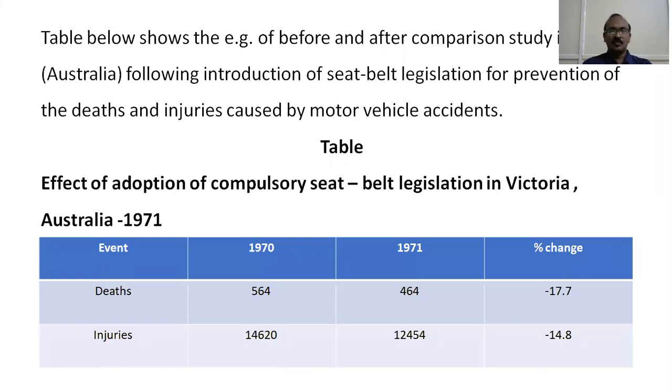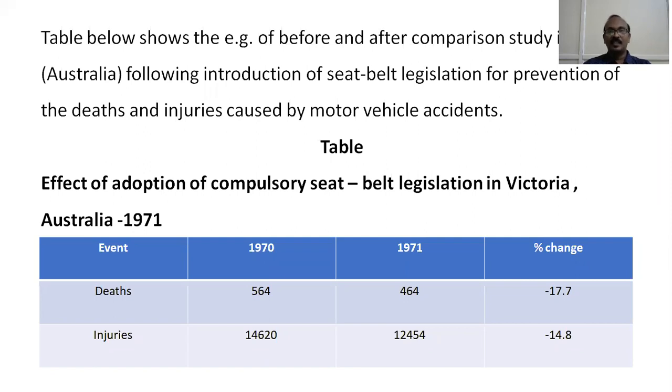Seat belt legislation was applied in the province of Victoria in Australia in 1971. In 1970, prior to the application of seatbelt legislation, the deaths in Victoria were 564, and the injuries were 14,620.